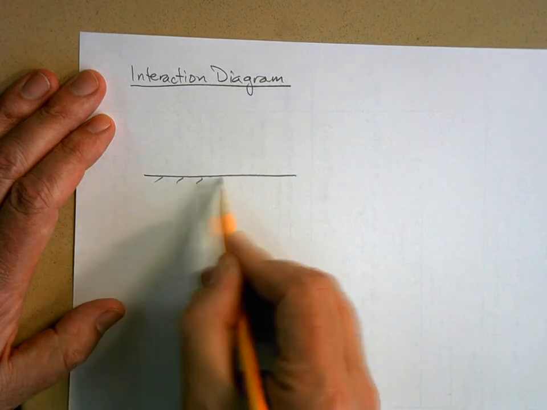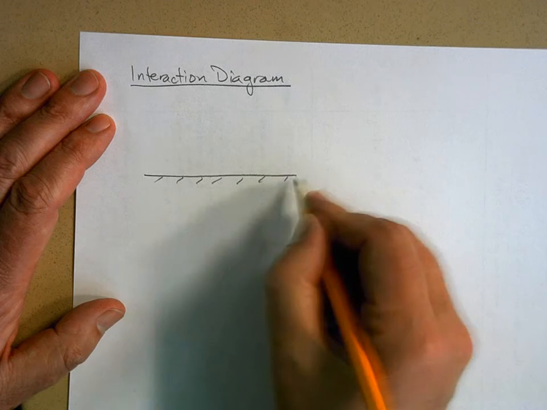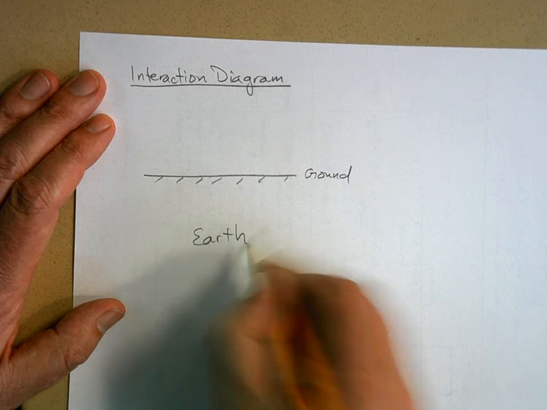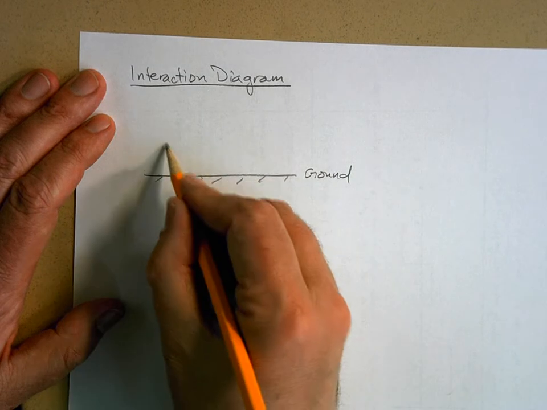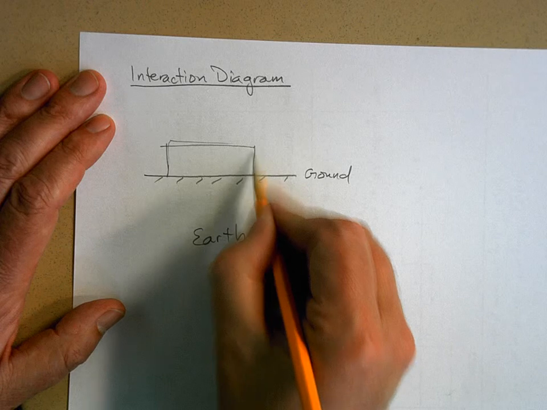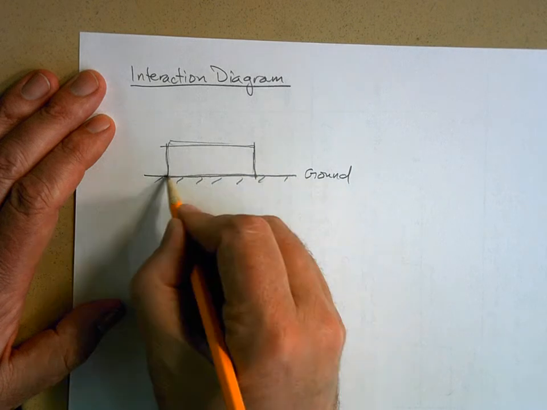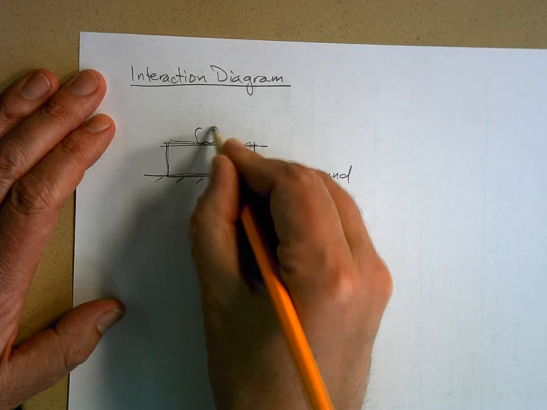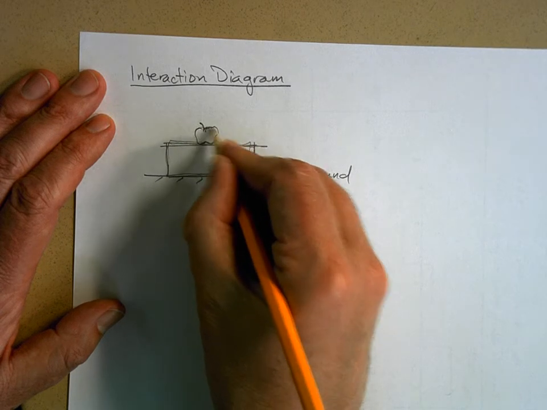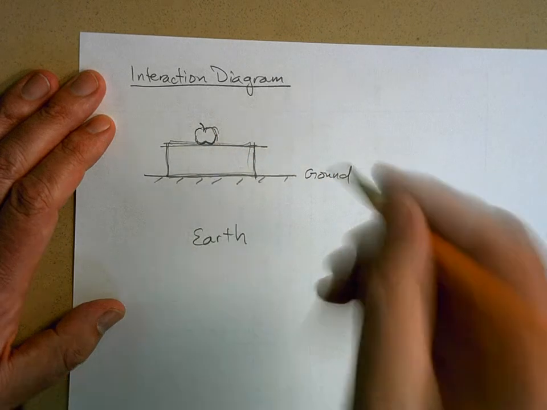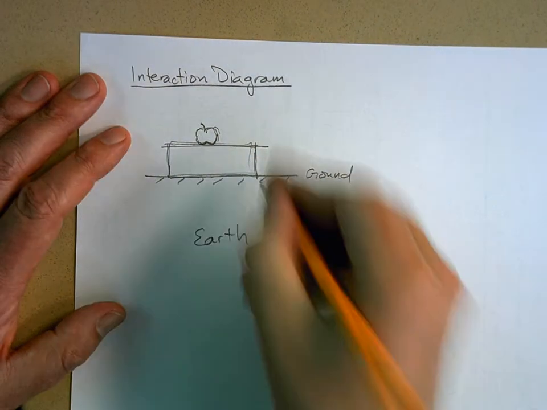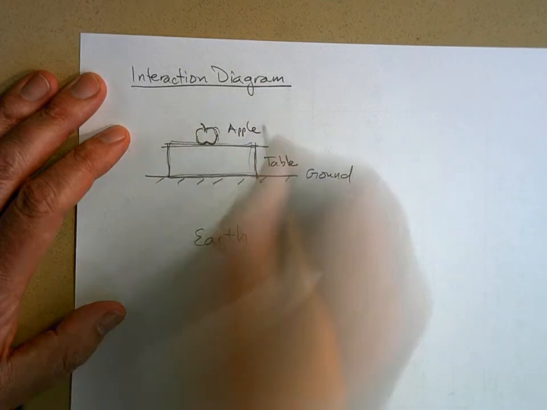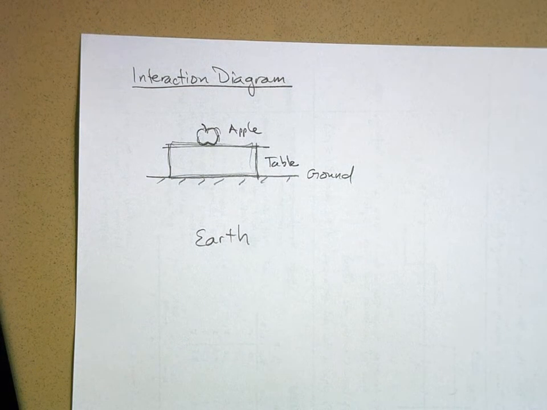Here's the ground. The ground is part of the earth. Here's the table where I'm sitting. I'm just going to draw it as a rectangle because it's easier. And here's the apple. Well, it's not a real apple, right? It's a foam rubber apple, but there's my apple. Ground. Table. Apple. Okay, we'll just call it an apple.